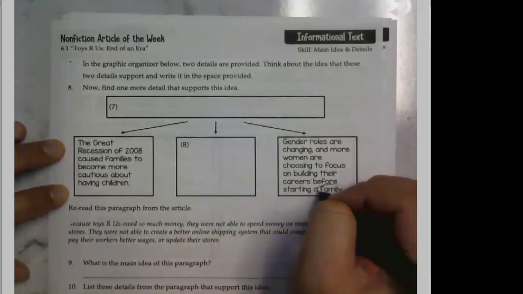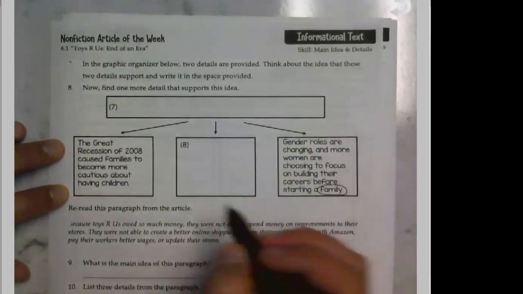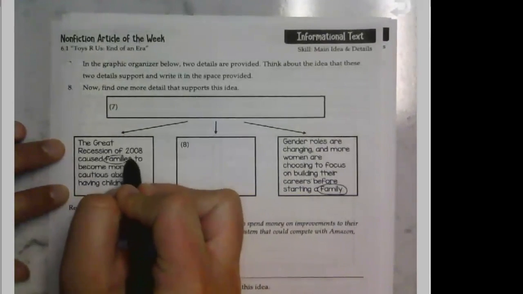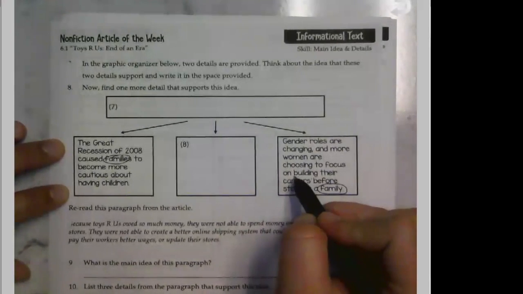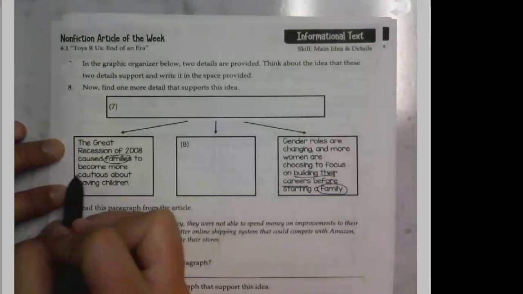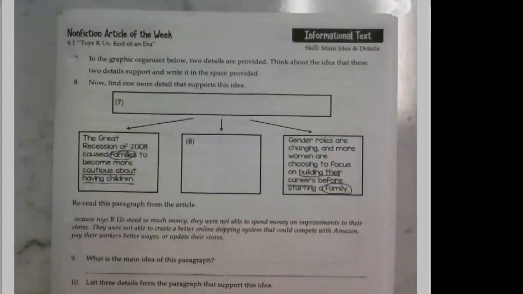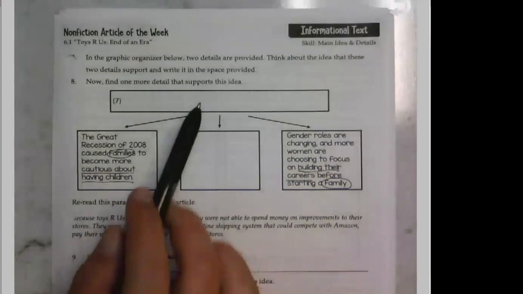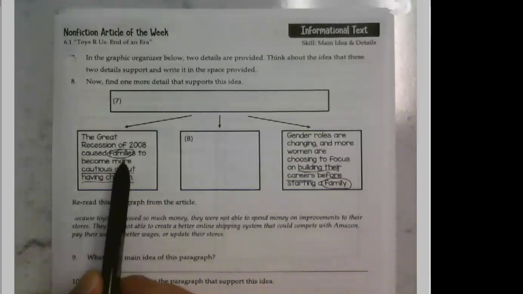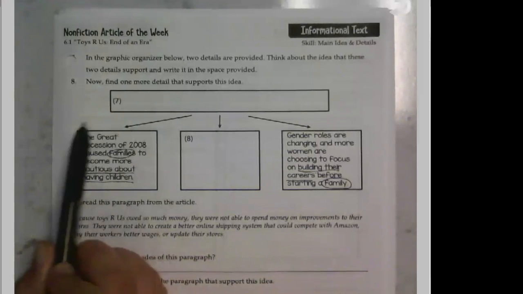Okay, so if you notice, family is here. Family, building their careers, cautious about having children. What do you think a good main idea would be? So people were more cautious about having children in 2008 because of the recession.